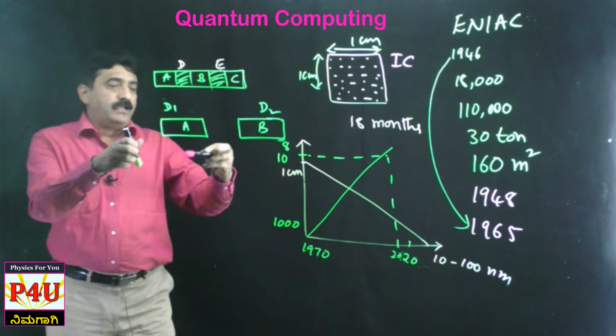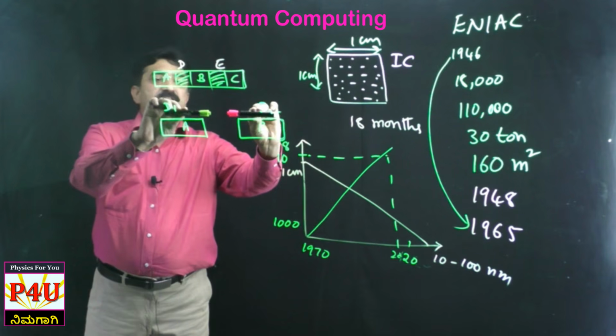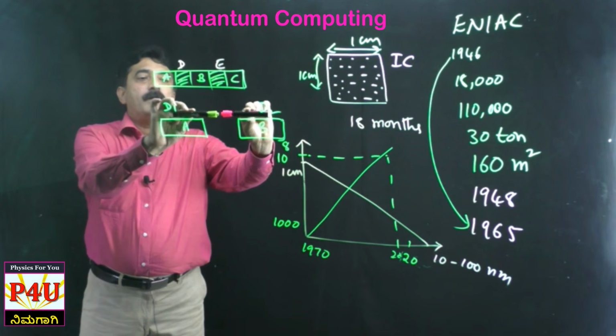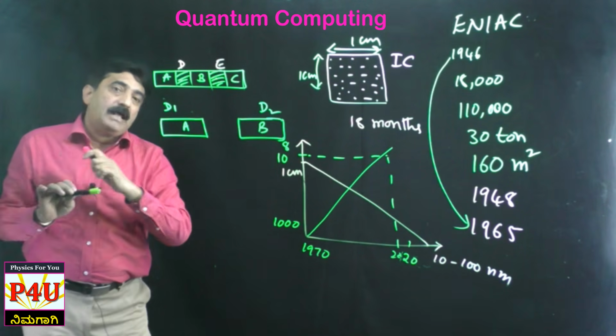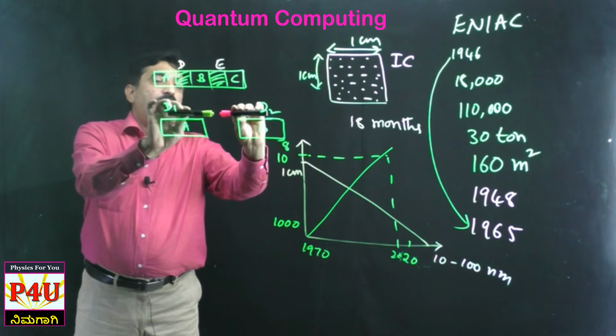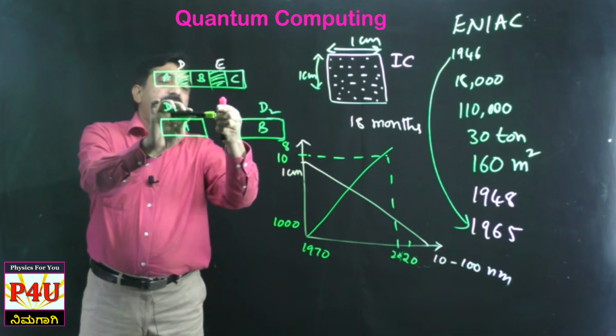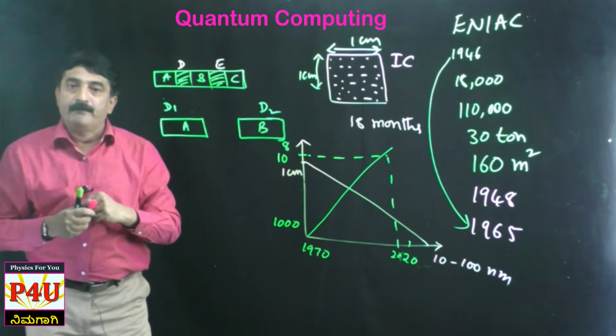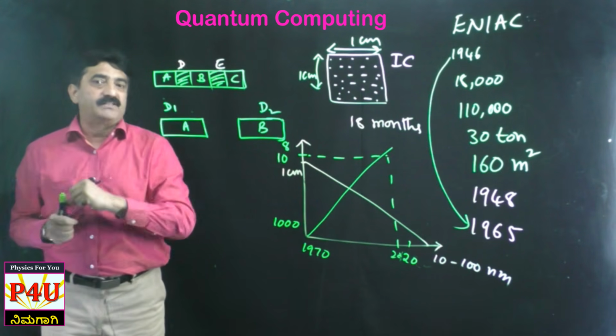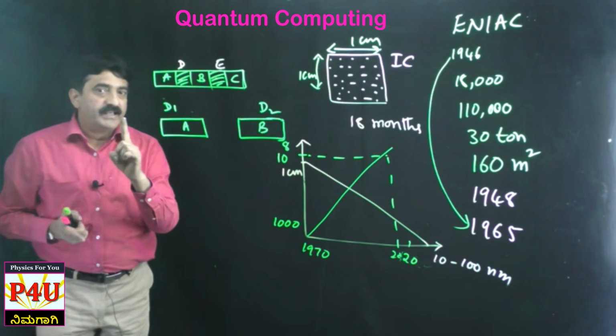Now do one thing, move the desks a little bit towards each other. Keep on moving. That means you reduce the gap. What will happen? Definitely, at one stage, there will be a very small gap, less than the size of this boy. If the gap is less than the size of the boy, guess what happens?